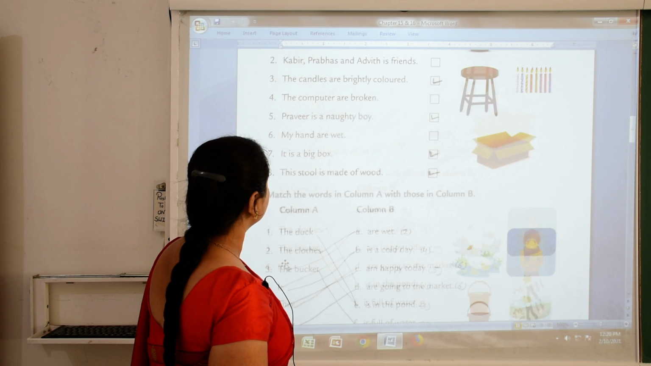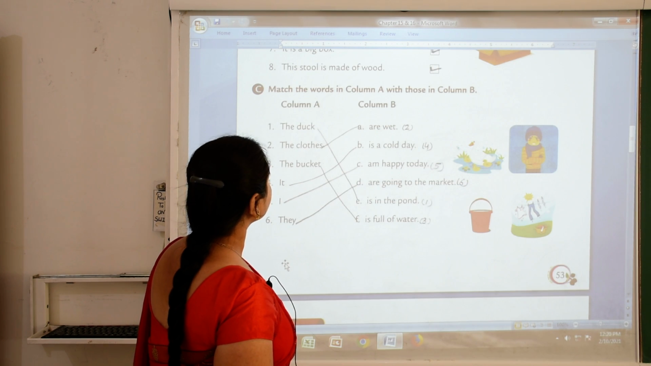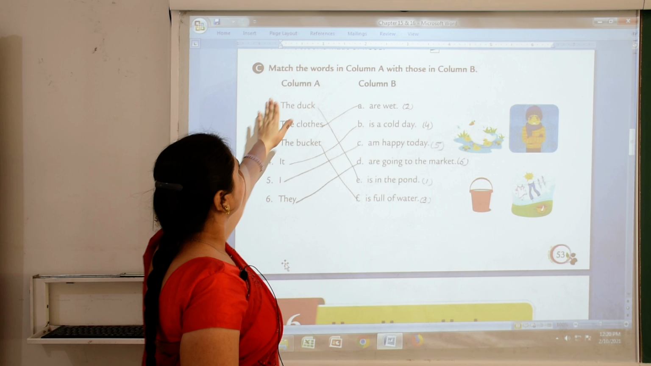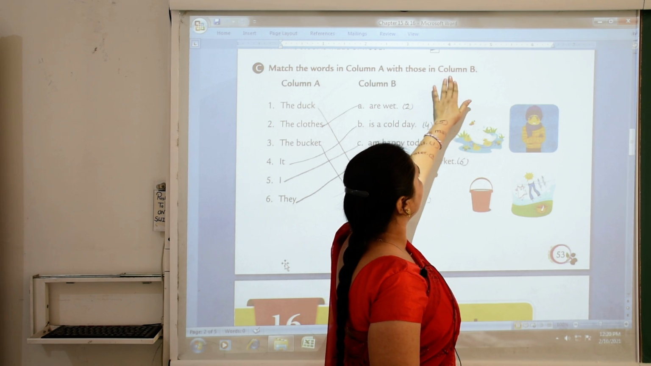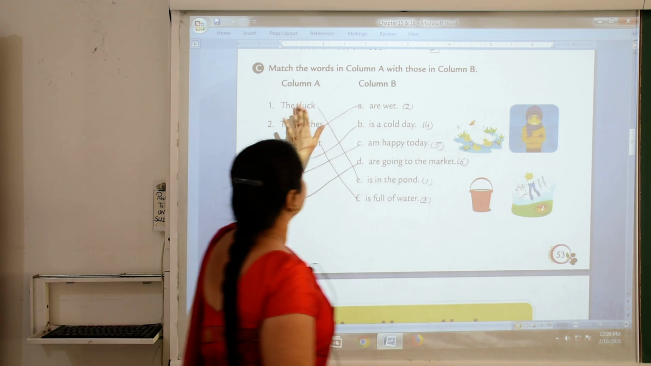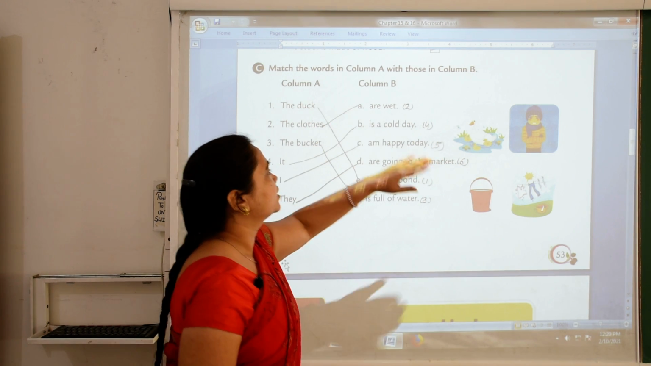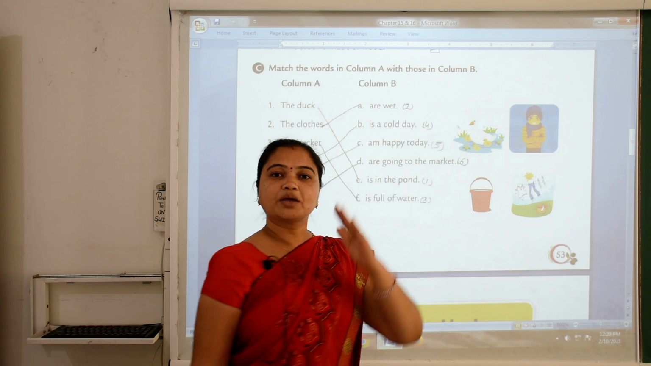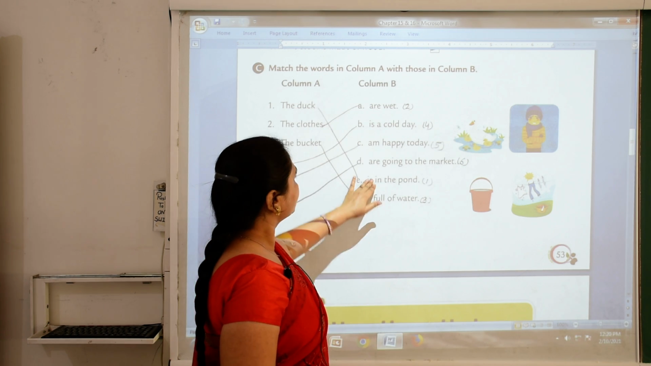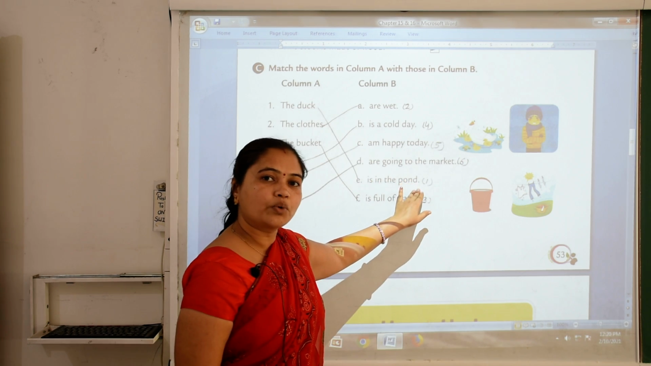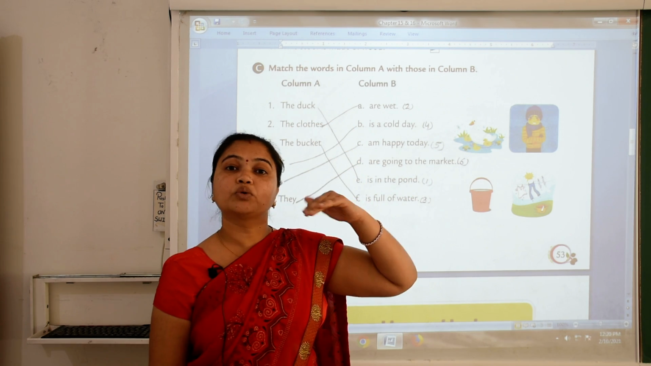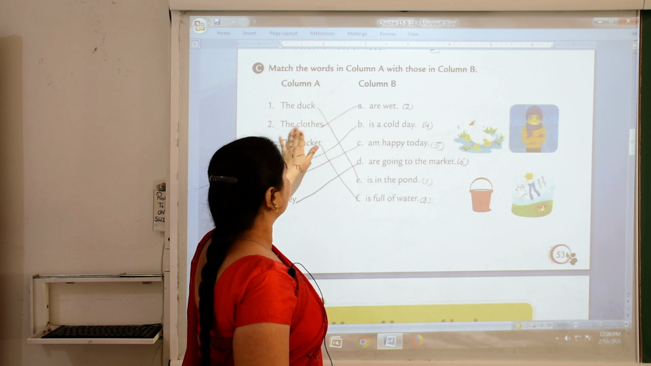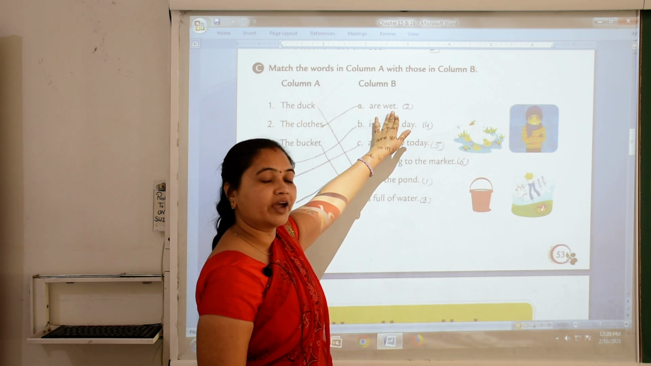Now exercise C. Match the words in column A with those in column B. The duck. Duck is singular naming word. The duck is in the pond. The clothes. Clothes is plural naming word. So the clothes are wet.